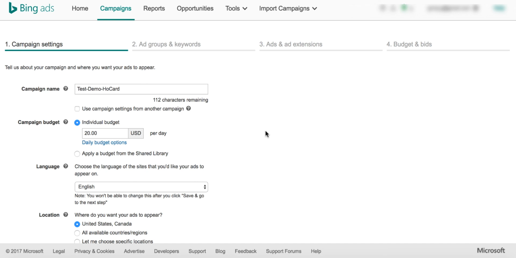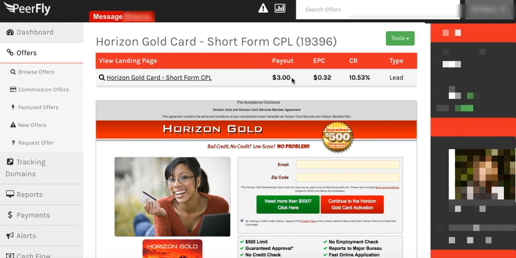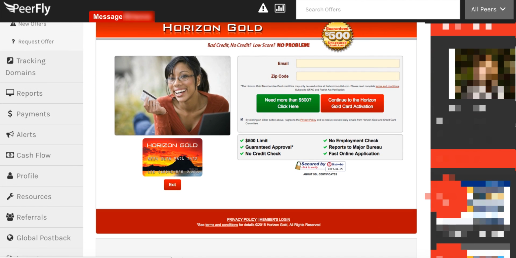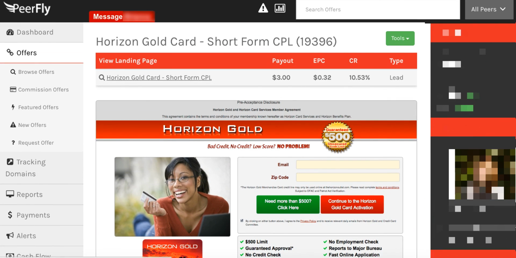At this point in time, I am testing one of the offers called Horizon Gold. This offer gives us a $3 payout on any conversion. It's so simple. If you send your visitors to this offer and the visitor converts, in this case it is a CPL, short for cost per lead. They are trying to collect the leads. So if the visitor provides all his information and hits submit, you will be given $3 as the payout.